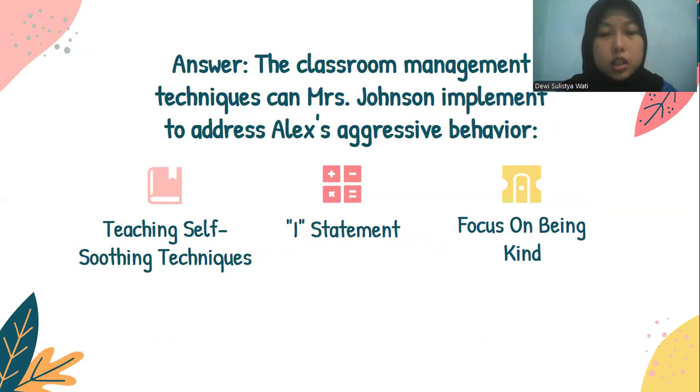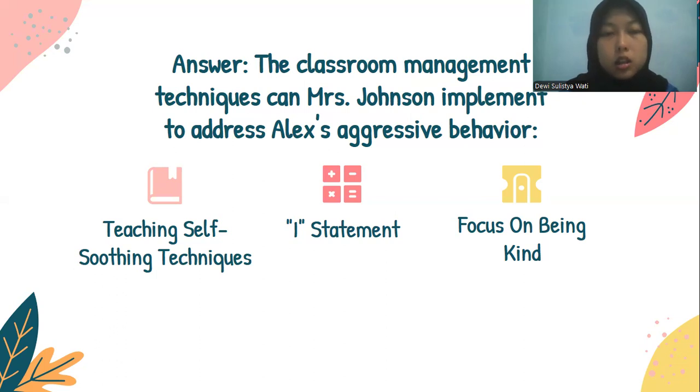And the answer is the classroom management techniques Mrs. Johnson can implement to address Alex's aggressive behavior. The first one is teaching self-soothing techniques. To counter his emotions, teach Alex to calm himself down by practicing deep breathing, such as breathing in through your nose and out through your mouth. This is used to prevent Alex's aggression from arising.